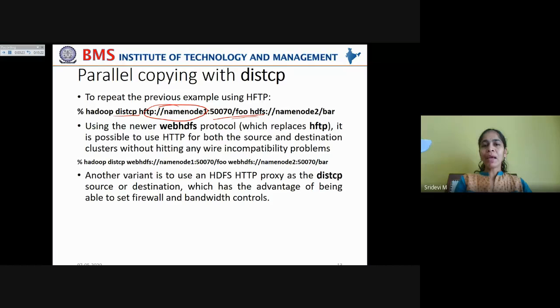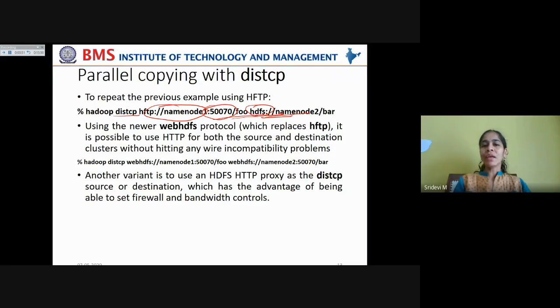So the HFTP URI has to be mentioned on the source cluster, and the HDFS URI can be mentioned on the destination cluster. It is using this port number with HFTP in order to copy the data from the source cluster to the destination cluster, which is using the same old HDFS URI.